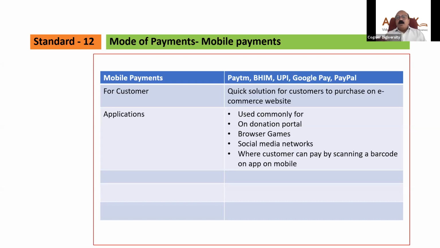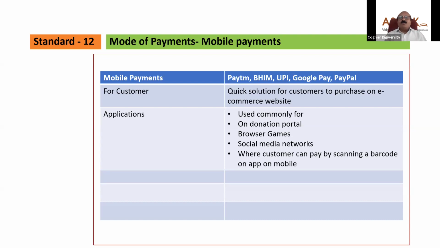Suppose I want to take an account on Facebook. Whatever charges I want to pay, I can immediately pay with Paytm, with Bheem, with UPI or Google Pay, where the customer can pay by scanning a barcode or a QR code. You scan it and immediately the money gets transferred. Nowadays, due to the corona situation, the facility has been extended so that you can transfer even 50 rupees.